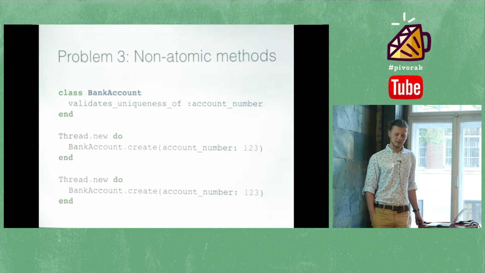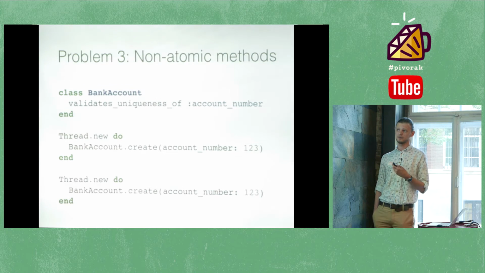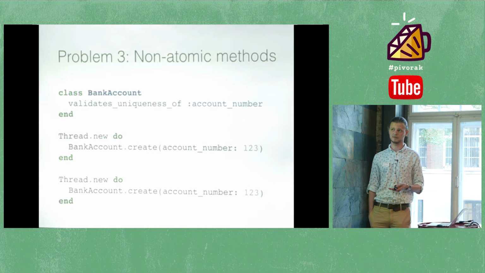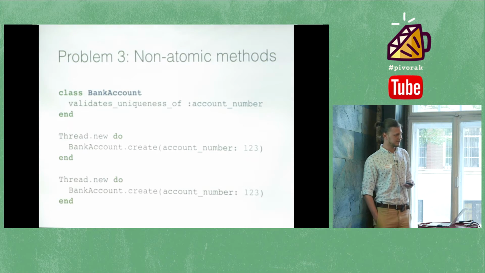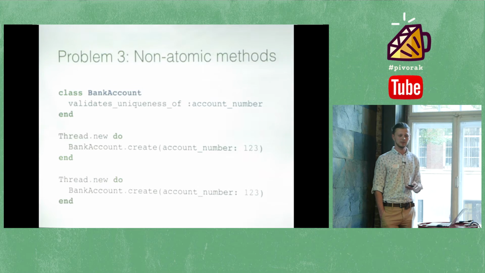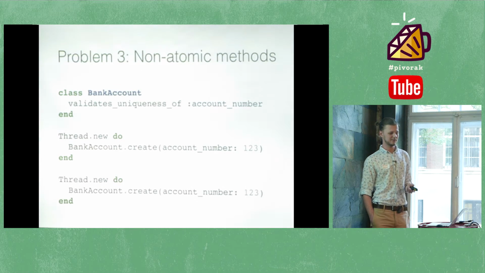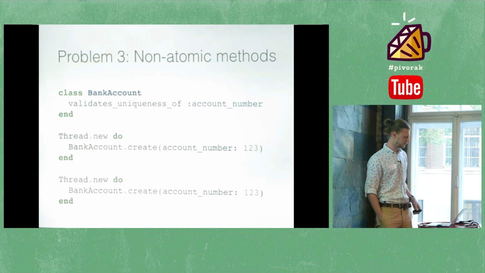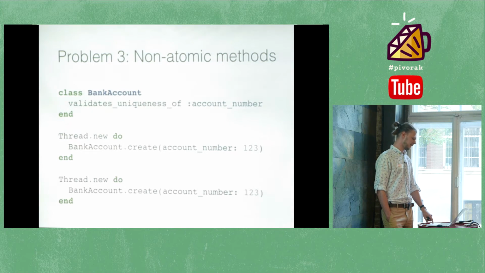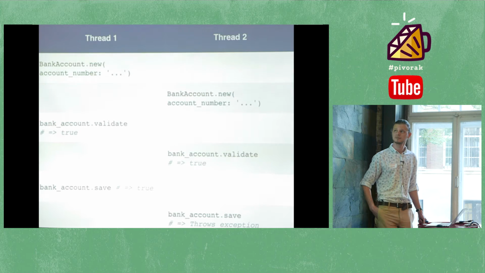Basically the same problem. We create a bank account with an account number in the first thread, and then we create a bank account with the same account number in the second thread. And if you don't have a unique constraint on the database, you can potentially end up with two records with the same account number. Again, that's why it happens.